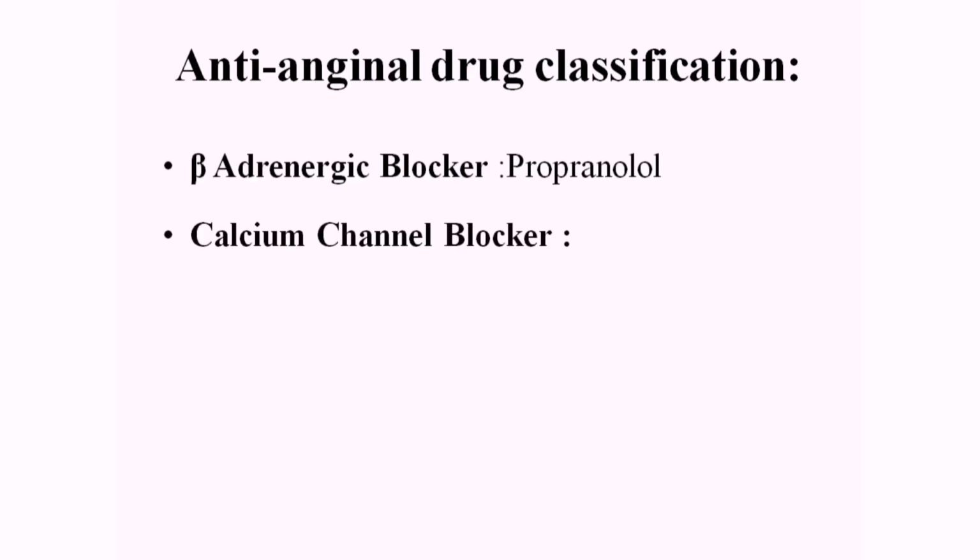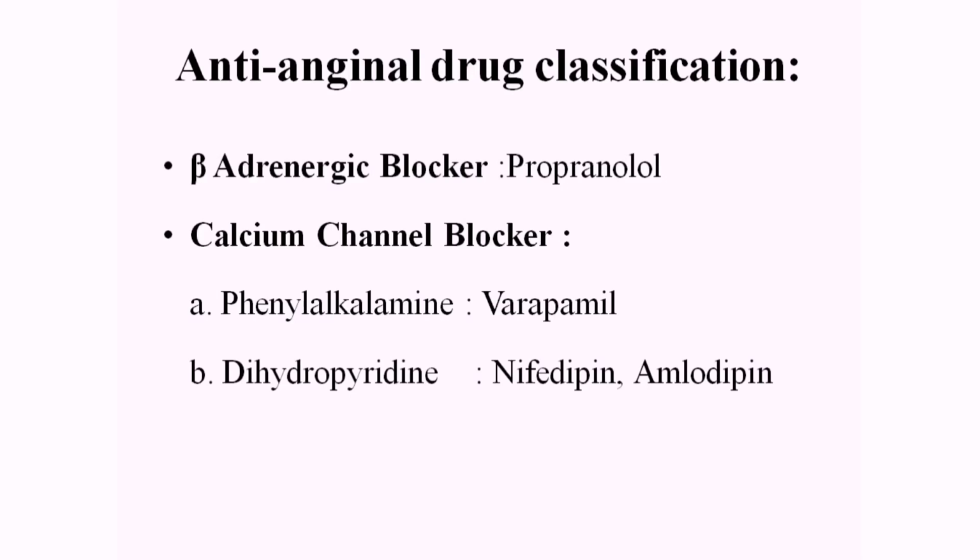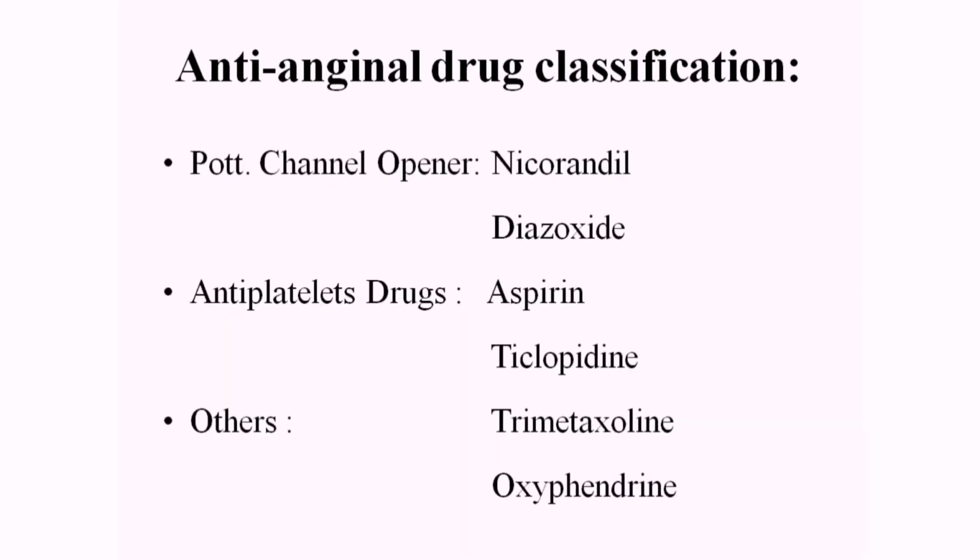Next class, calcium channel blockers. It is again divided into three subclasses. First, phenylalkylamine. Example of that, verapamil. Second, dihydropyridine. Examples, nifedipine and amlodipine. Third, benzothiazepine. Example, diltiazem. Next, potassium channel openers. Examples, nicorandil and diazoxide. Next class, antiplatelet drugs. Examples of that, aspirin or ticlopidine, and among others, trimetazidine and oxyphenisatin.